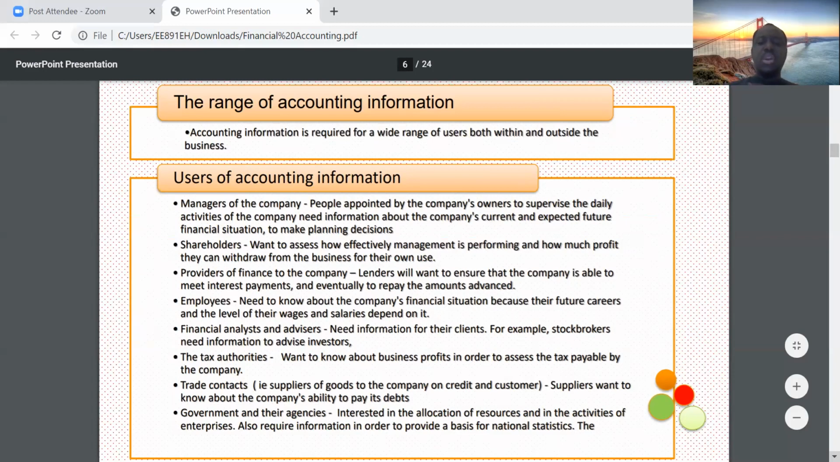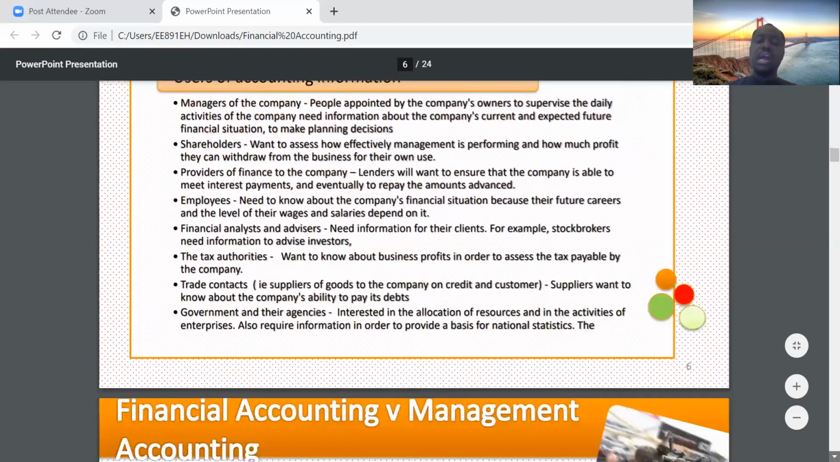Then you have governments and their agencies. Government is more interested in the allocation of resources, and ensuring that resources are allocated in an appropriate manner. And they also need accounting information as a basis for national statistics. Governments, again, are more interested in the allocation of resources. That's what they use accounting information for. So those are some uses of accounting information.